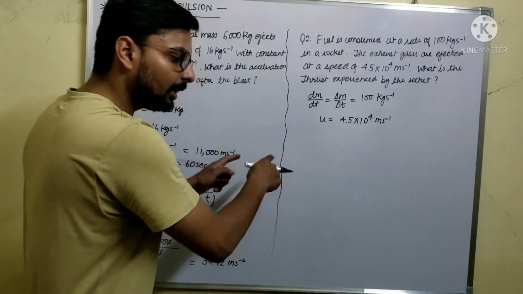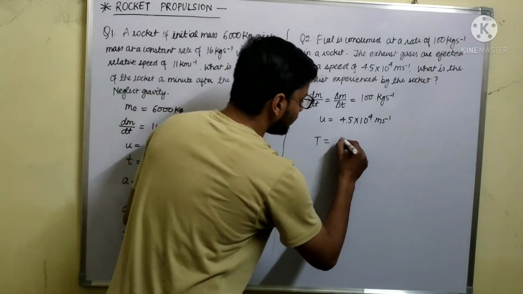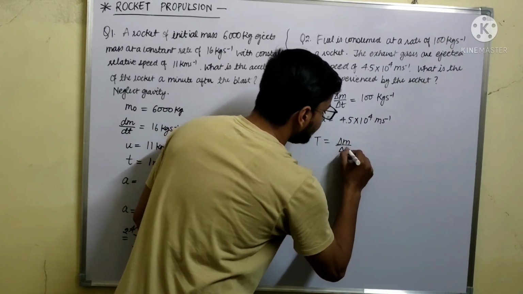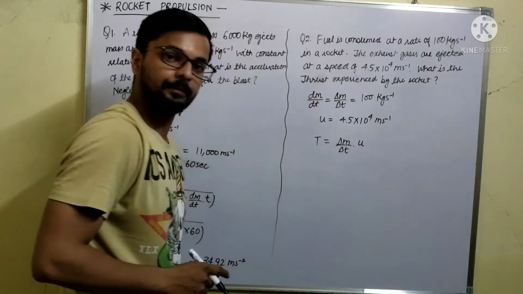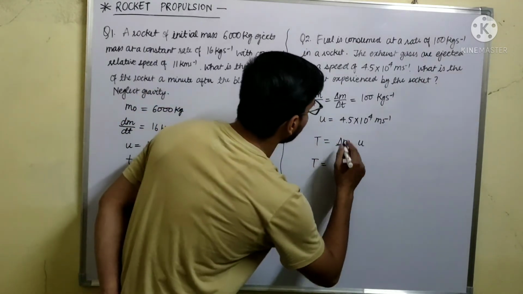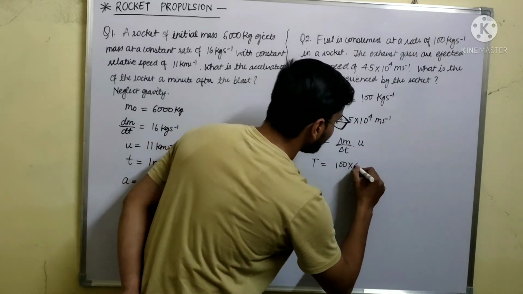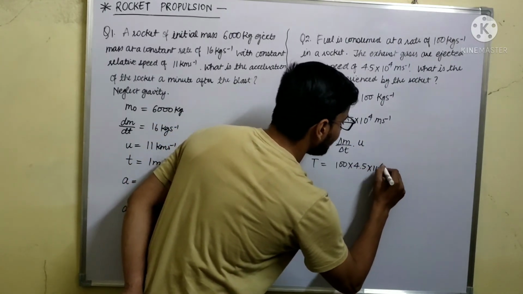So I have derived the one single formula for the thrust, which was dm by dt into u. From here you will get the value of thrust as dm by dt is 100 into u is 4.5 into 10 to the power 4.